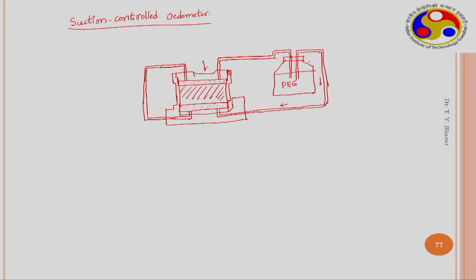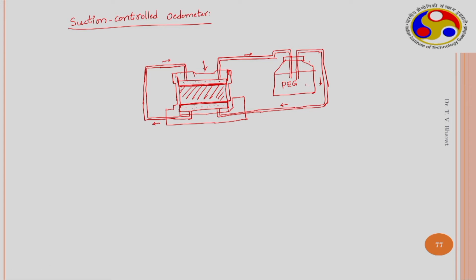around the soil sample boundaries, so that the PEG solution comes in contact with the pore water of the soil. There is a semi permeable membrane which is kept here and again here. Due to this semi permeable membrane, the PEG molecules are not allowed to enter into the soil sample. Therefore, as the PEG solution concentration is high at the boundaries, the water will leave from the soil and the water content of the soil decreases.